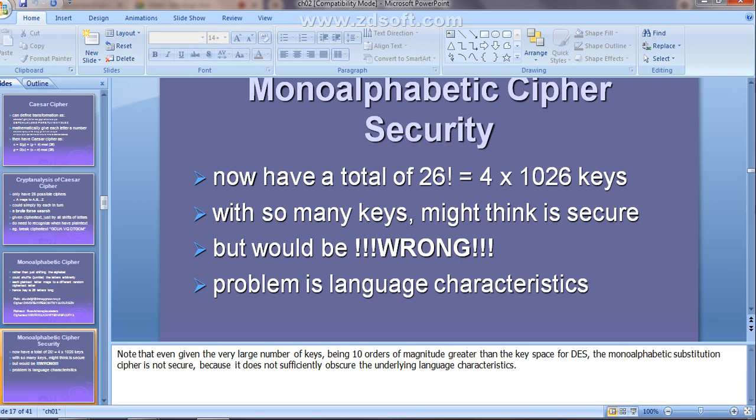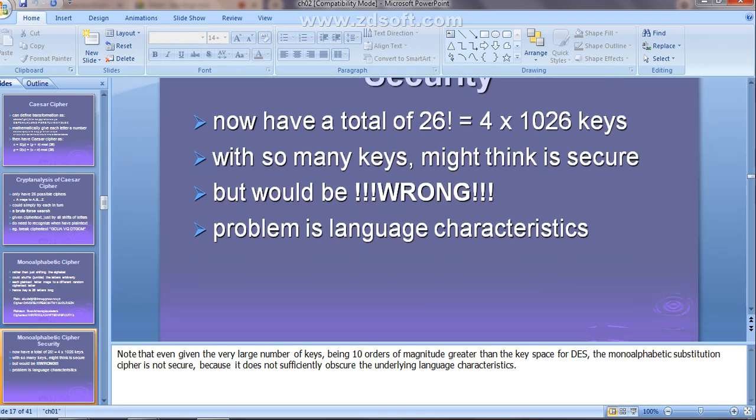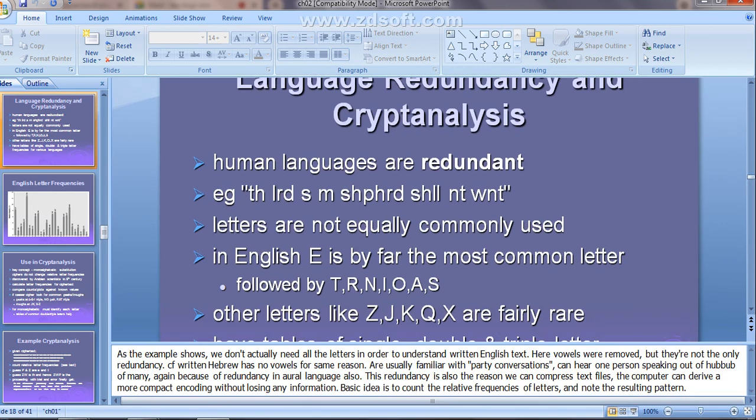Clear? Yes, ma'am. But still it also has some security problem. Even though it has so many possible keys and the key space is larger, the cryptanalyst is still going to attack this type of monoalphabetic cipher to get the plain text. The problem is related to the language characteristics. How exactly the cryptanalyst is going to hack this message using the monoalphabetic cipher, we will see now.